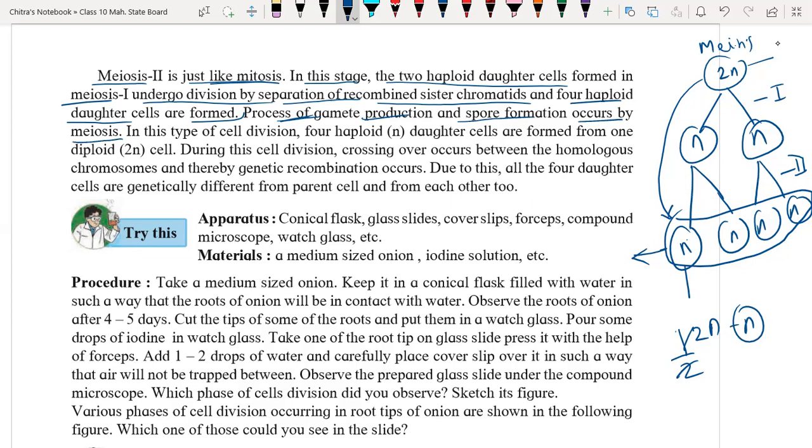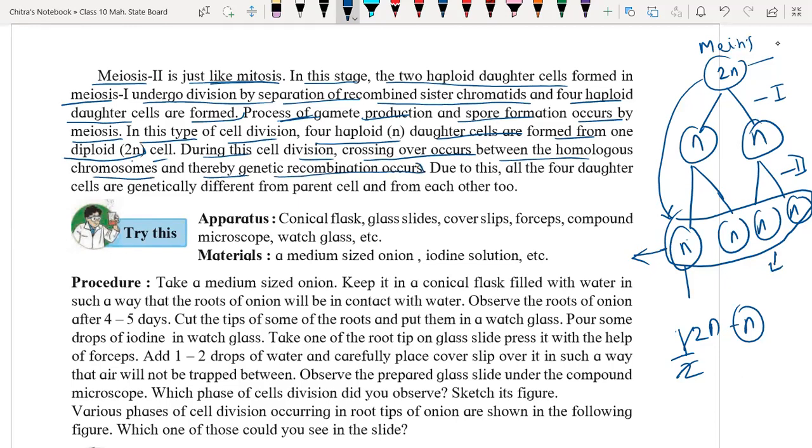Like the male gamete, pollen grains, they are going to divide meiotically to form haploid cells. In this type of cell division, 4 haploid daughter cells are formed from the 2n diploid cell. During this cell division, crossing over takes place between two homologous chromosomes in meiosis I, and thereby genetic recombination occurs.